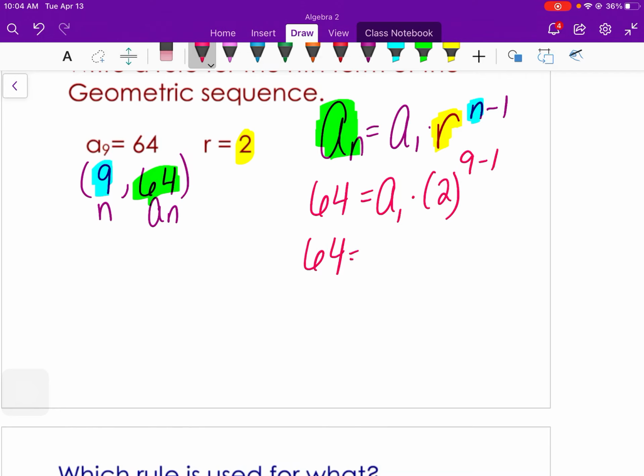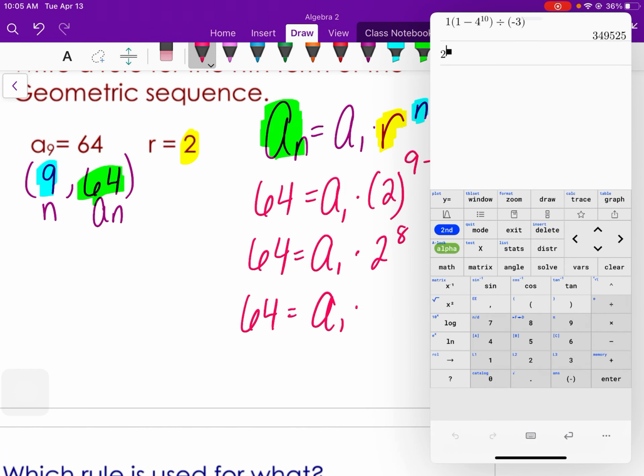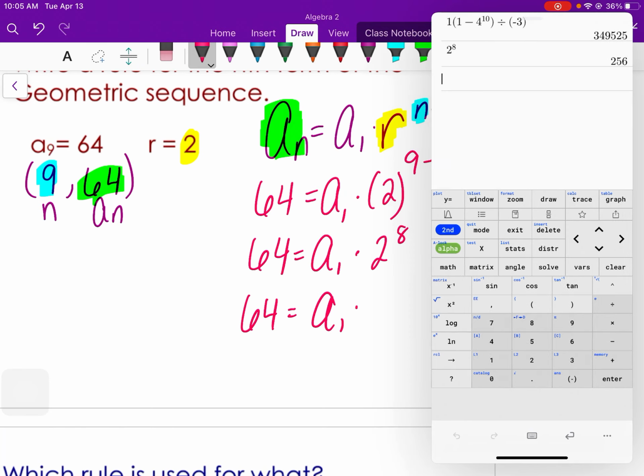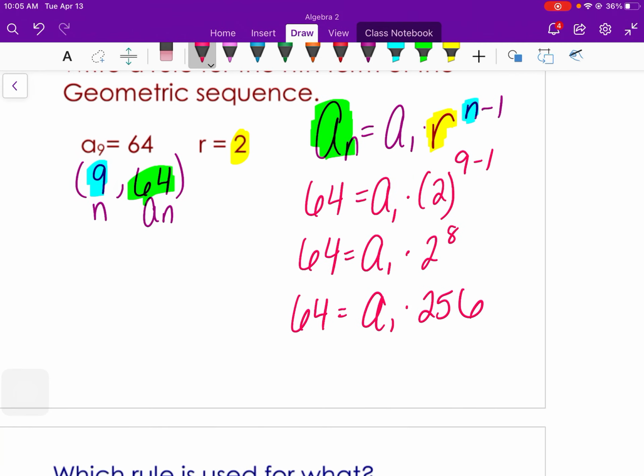So it'd be 64 equals a sub 1 times 2 to the 8th power, which is 256.